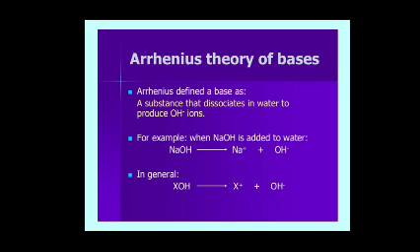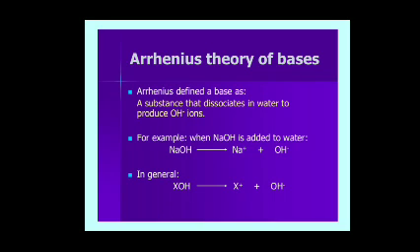Arrhenius theory of bases. Arrhenius defined a base as a substance that dissociates in water to produce OH minus ions. For example, NaOH and KOH are added to water to produce Na plus and OH minus.